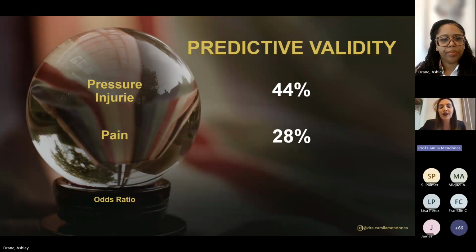So in this validation process, we concluded that for each extra point in the ELPO score that the patient was classified, the patient's chance of having position-related pain increases by 28%, and the patient's chance of having position-related pressure injuries increases almost 50%, 44%.